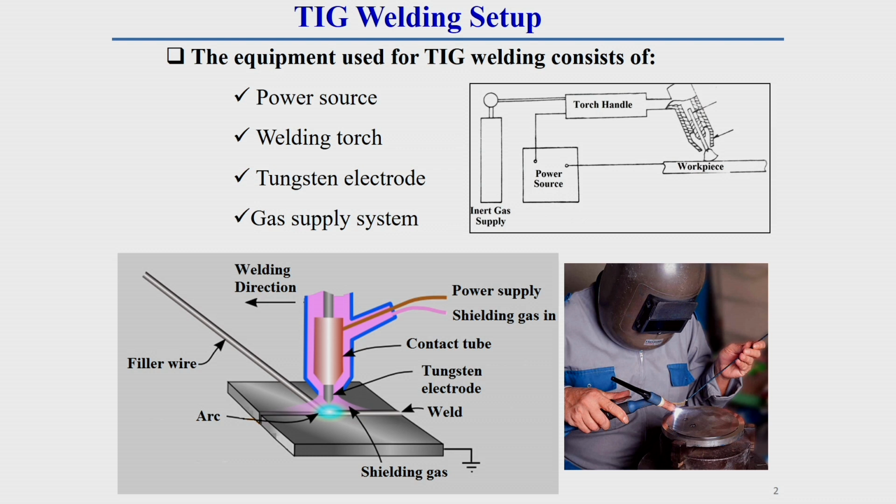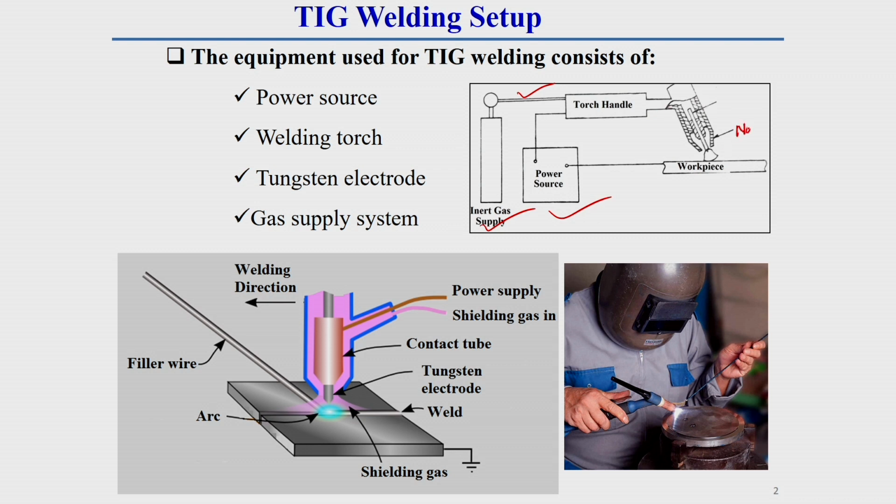Here the equipment used for TIG welding is shown. There is an inert gas supply cylinder. It can be argon gas, helium gas, or a mixture of argon and helium. There is a power source. The inert gas hose is connected to the torch and goes to the nozzle.